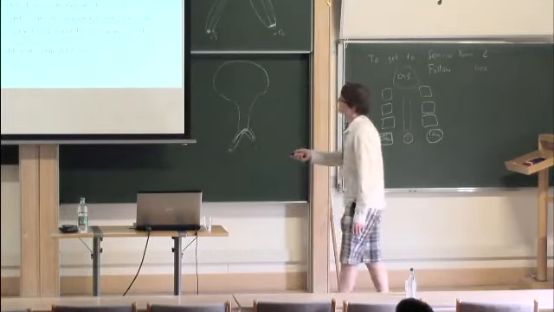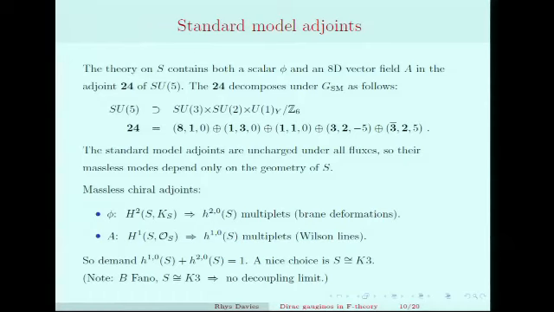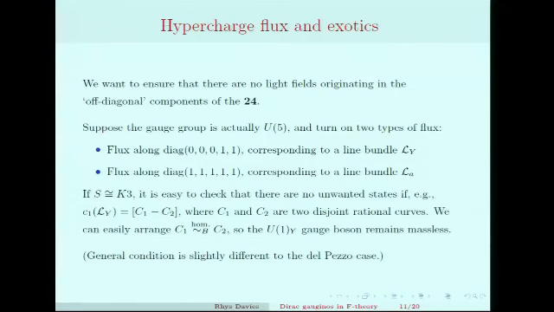Okay, I think I might largely skip this slide. For those of you who know what I'm talking about, so our hypercharge flux corresponds to some line bundle L_Y. We can also have some diagonal flux corresponding to a line bundle L_a. We can arrange for all this to work out. One nice thing about the K3 case is that what are usually necessary conditions for the absence of exotics, so we have these off-diagonal exotics here which we want to get rid of, it's easy to write down necessary conditions for their absence. On K3 they become necessary and sufficient conditions, which is one of the nice things about K3. And we can also easily arrange for the hypercharge flux to leave the hypercharge gauge boson massless. This is all very similar to the D'Alberto case with some small changes.